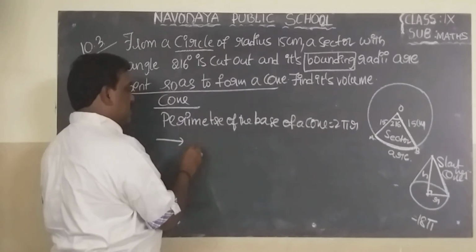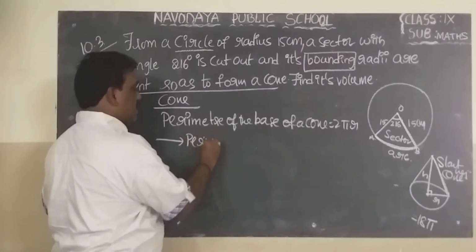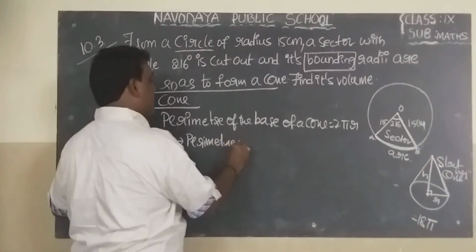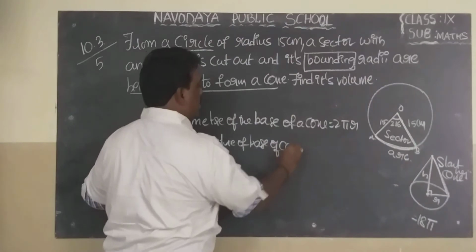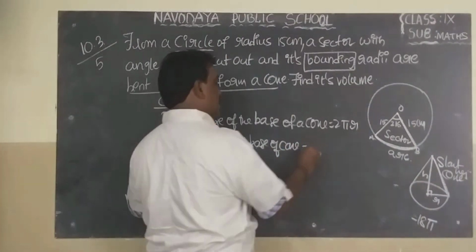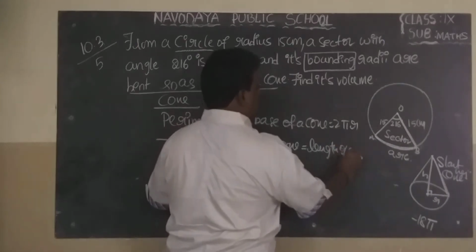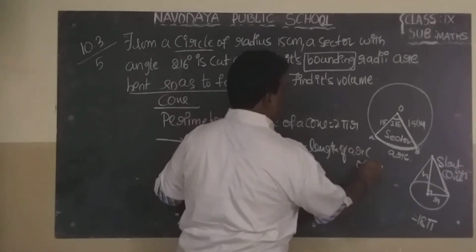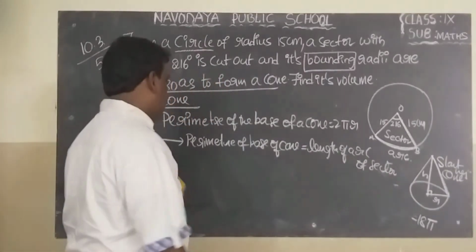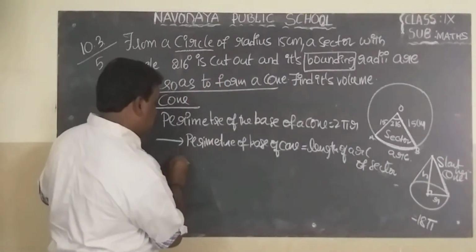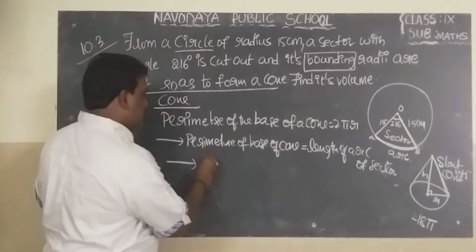Both are equal. Okay? Perimeter of the base of the cone equal to length of the arc of the sector. Both are equal. That is the meaning of bounding. Perimeter of the base of a cone equals the length of the arc of a sector.